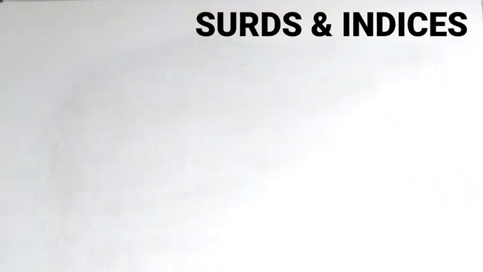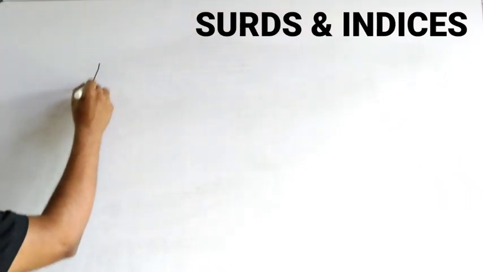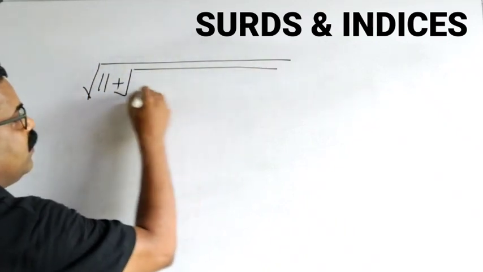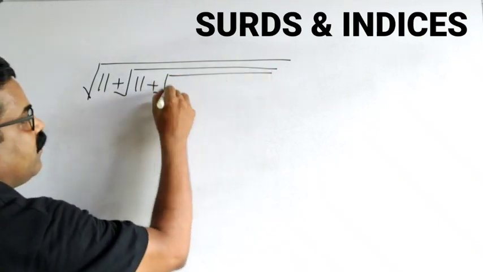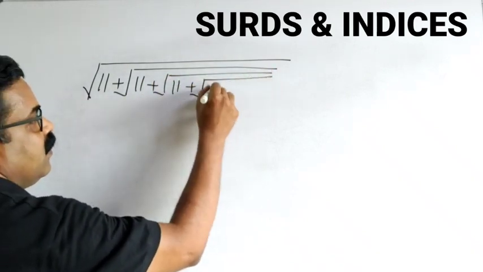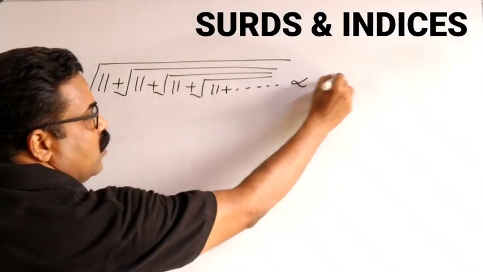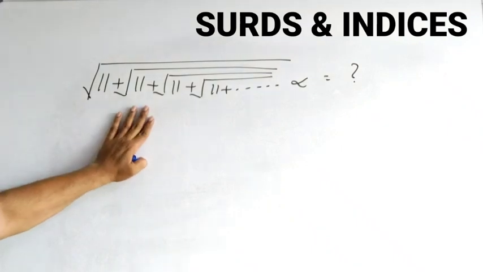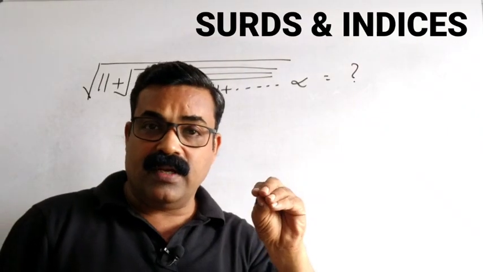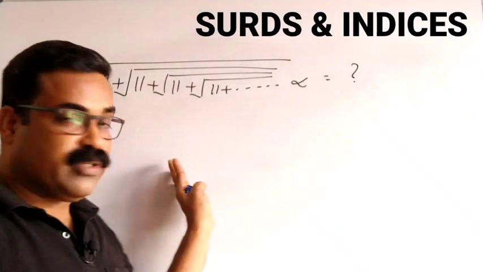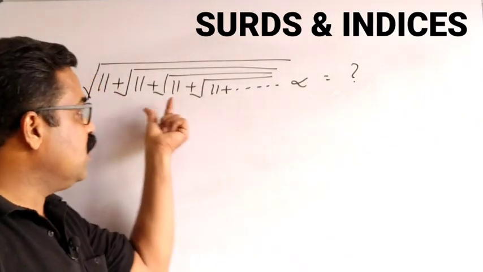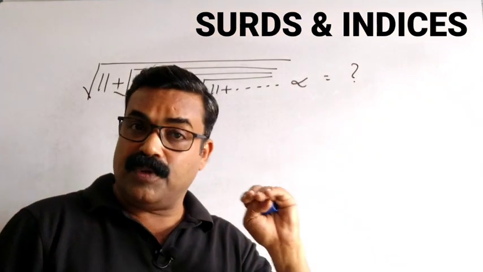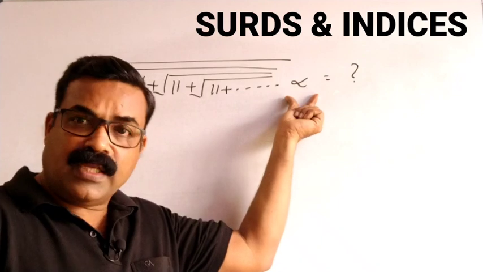So a question is asked like this: root 11 plus root 11 plus root 11 plus root 11 plus up to infinity is equal to what? Understand this question very clearly. Here it's the same question we have done in the previous question also. Instead of 42, the number is 11 here. And the series is up to infinity. So here also the series is up to infinity.